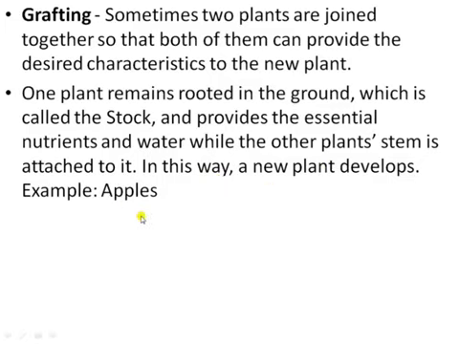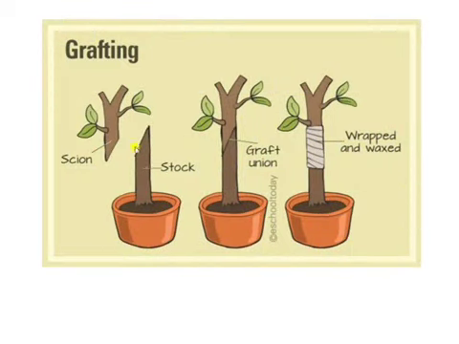For example, in apple, this is the picture. This scion is the part that is going to be attached to this stock. After the grafting, we join these two branches of different plants, wrap it and wax it. So it grows into a new plant, that is grafting.